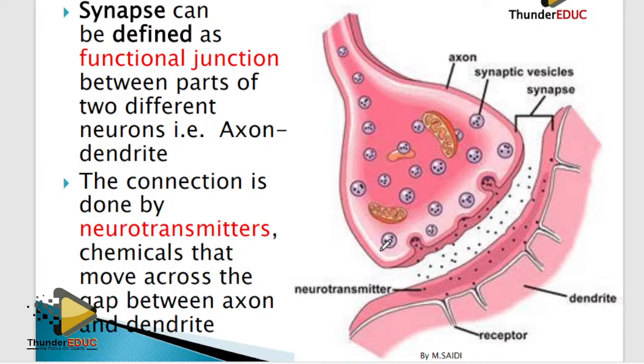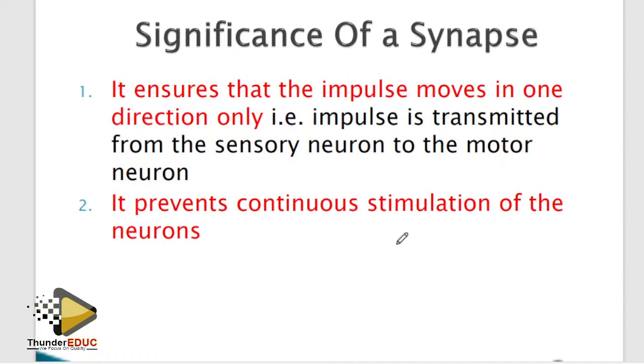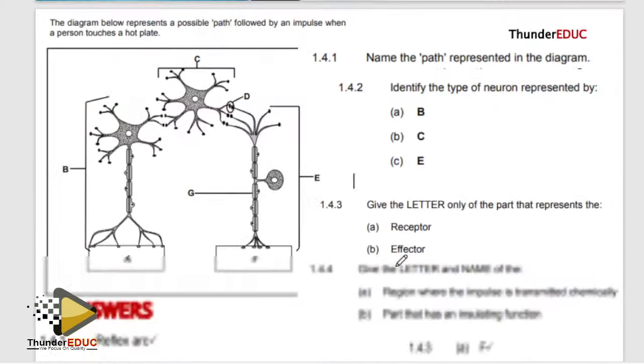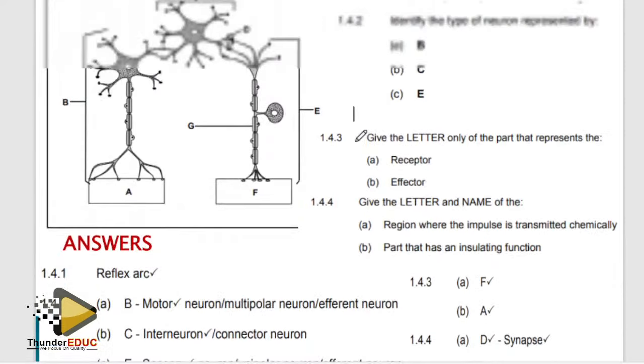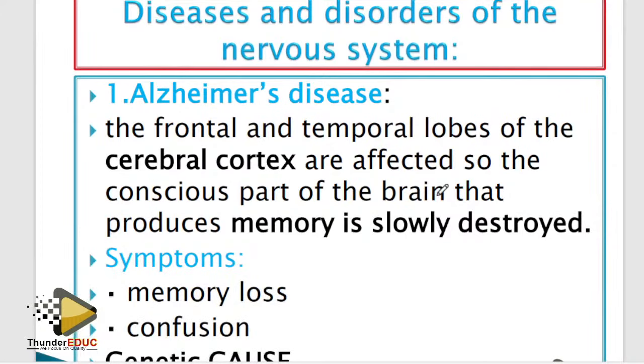No, man. You're not at the university or the college. Function of the synapse, it allows impulse to move in one direction. Simple. I repeat, it ensures impulse moves in one direction and prevents continuous stimulation of neurons. These are some of the questions. I'm not going to go through them, but you will be able to answer.